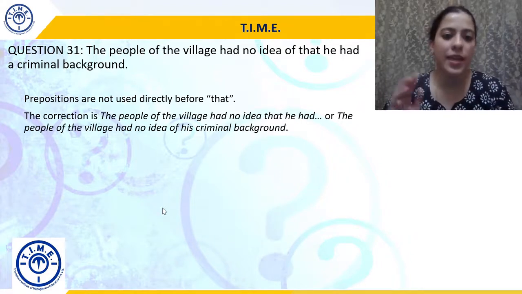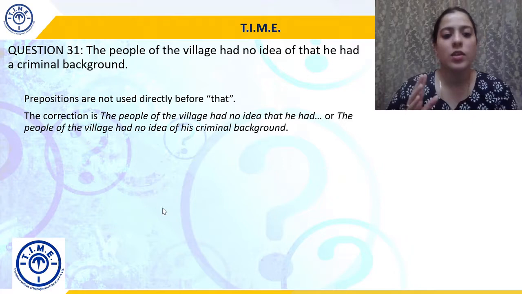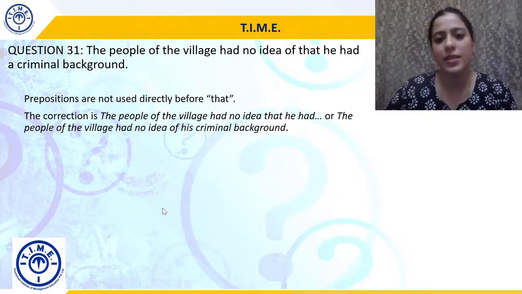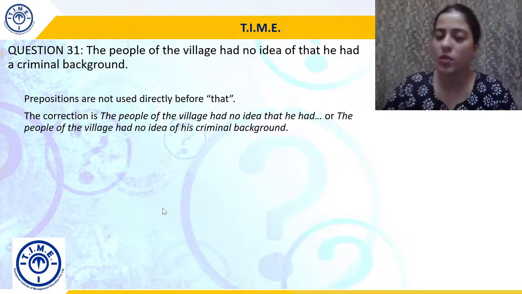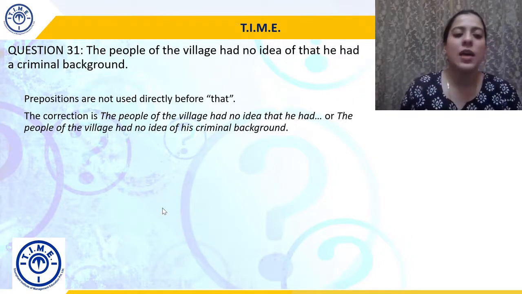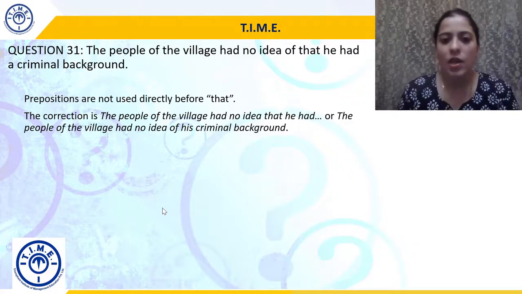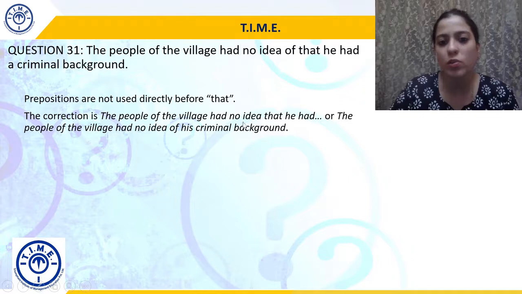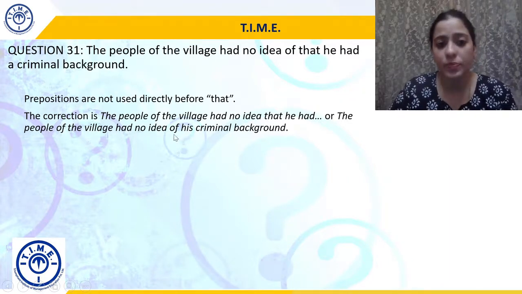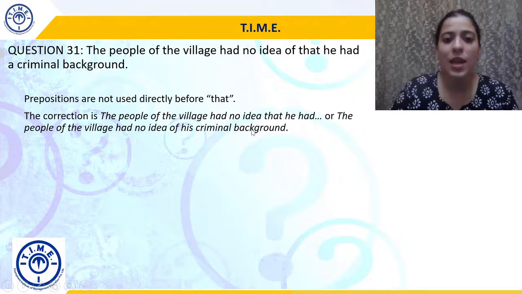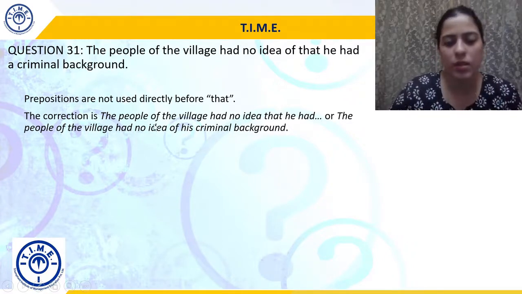And that's why the correction can be two ways again. It can either be, the people of the village had no idea that he had a criminal background. That's one way. The second way is, the people of the village had no idea of his criminal background. See, if you notice, in both cases the preposition of is not used directly before that. In one case, it is used without that, and in the second case, where that is used, it is used much before that.